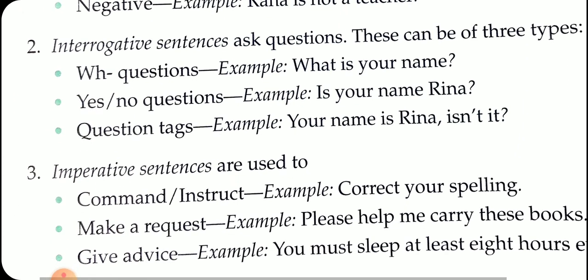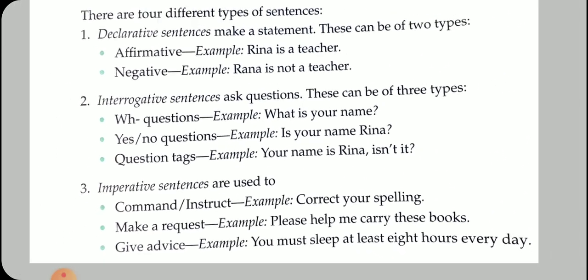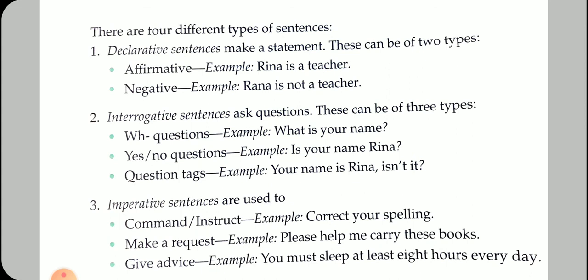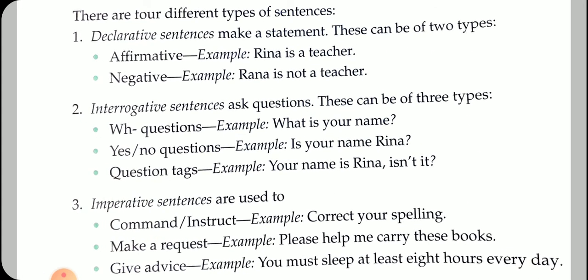Now the imperative sentence. Imperative sentences are those that express a command, request and advice. The imperative sentence also ends with a full stop. There are three types. Command and instruct: if you want to command or instruct someone, correct your spelling, stand properly.